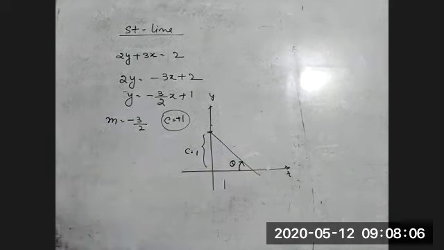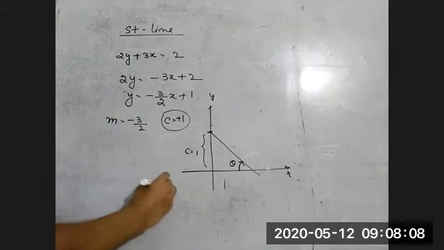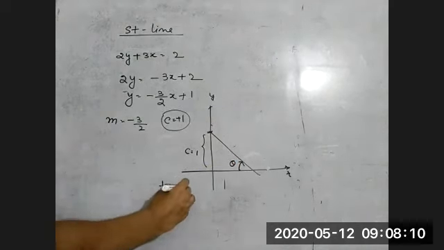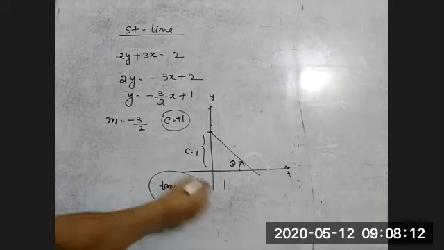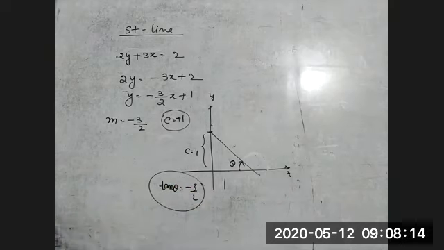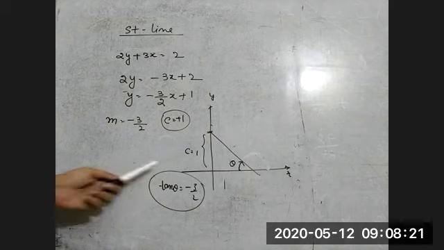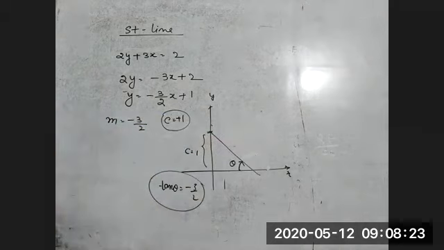This is theta. The tan theta is already given, minus 3 by 2. Okay, the slope is negative. Negative slope means with the negative x-axis you have to measure the angle, or you can say in clockwise. Note down this one also.